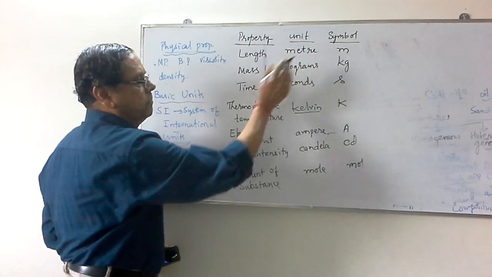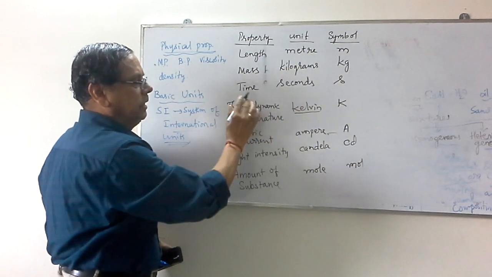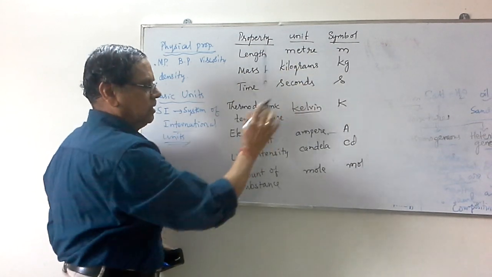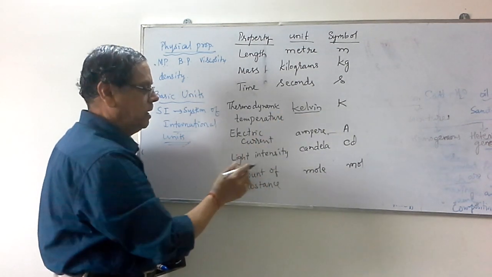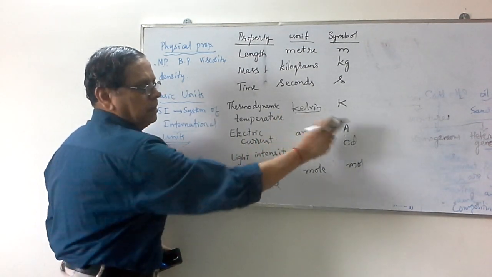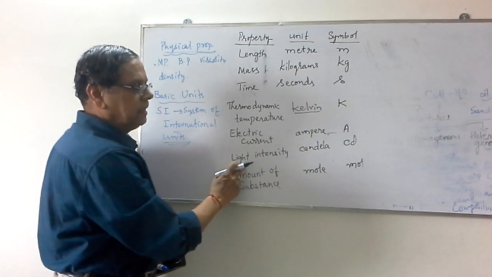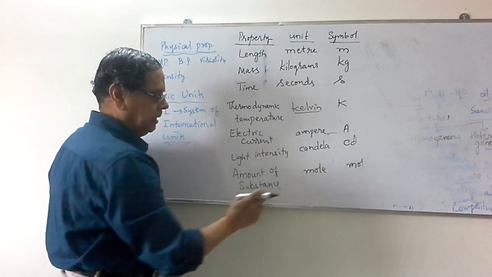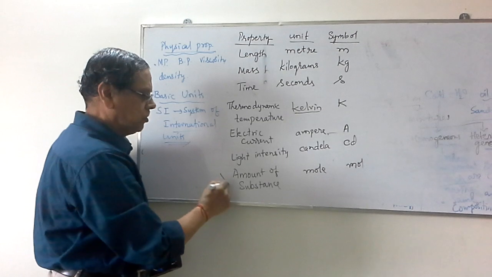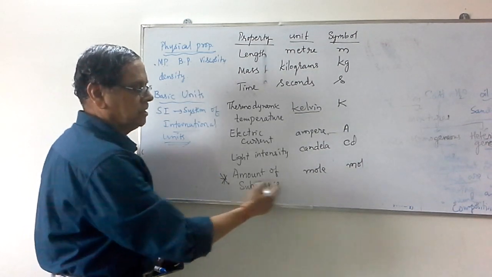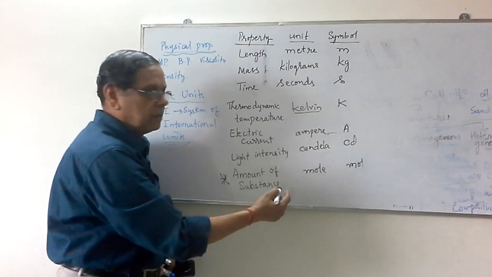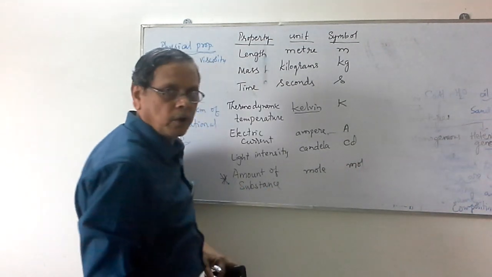Length, meter, m. Mass, kilograms, kg. Time, seconds, s. Thermodynamic temperature measured in terms of Kelvin, capital K. Electric current, ampere, capital A. Light intensity, candela, cd. Amount of substance, this is most important as far as chemistry is concerned. We use amount of substance measured in terms of mole. The symbol for that one is mol.